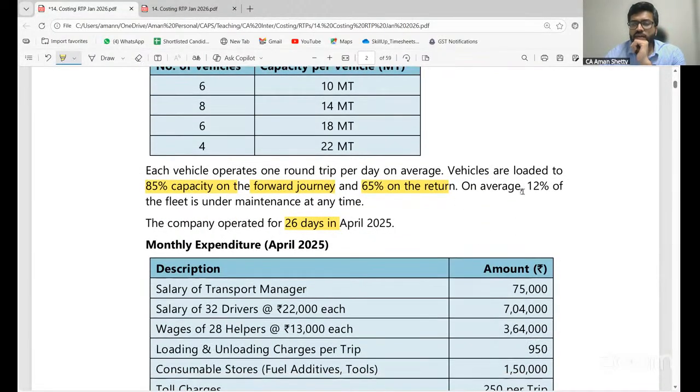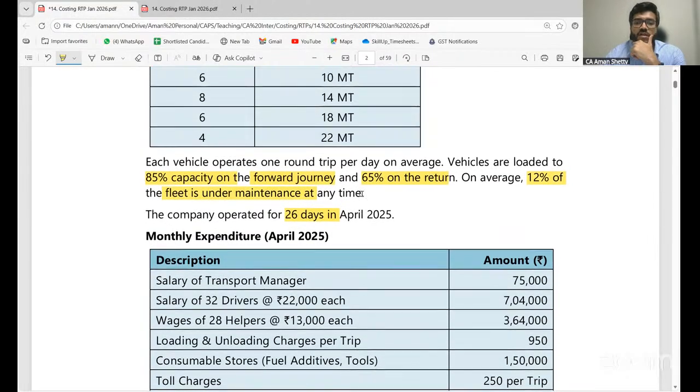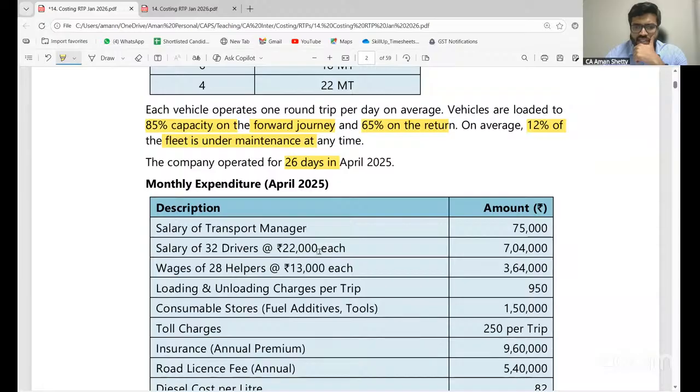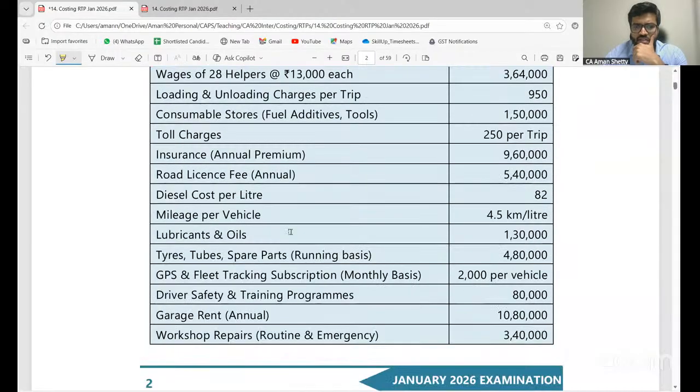On average, 12% of the fleet is under maintenance at any time. So that means for calculating this ton kilometer, obviously this 12% maintenance I have to reduce. Is it clear, all of you? Now, so then other costs are given.